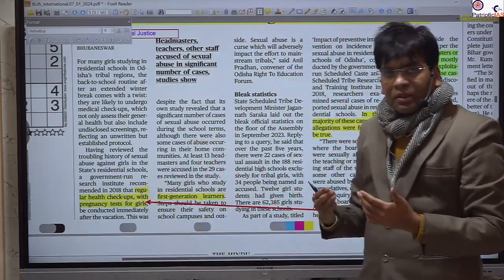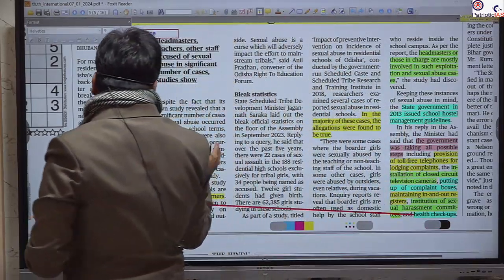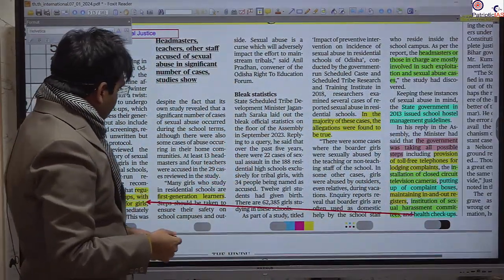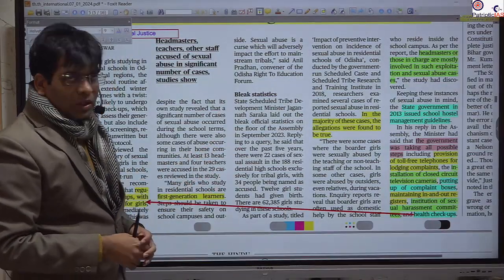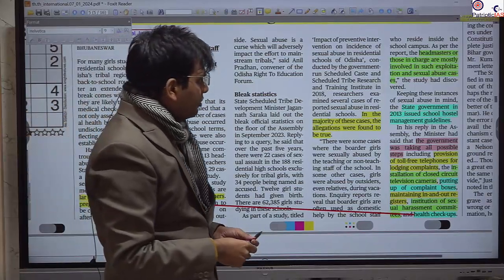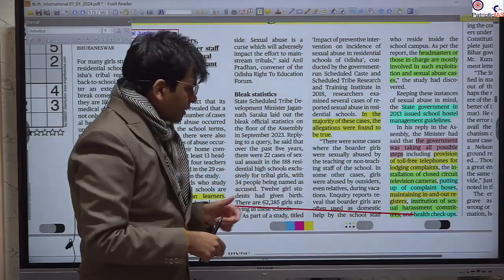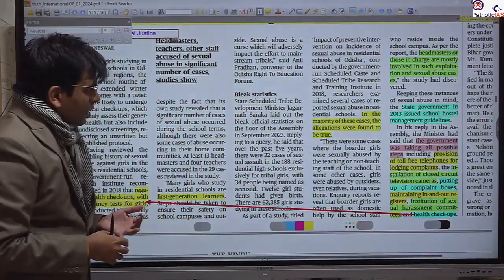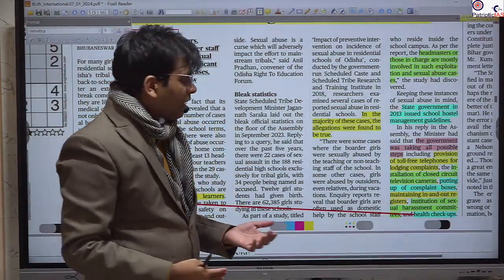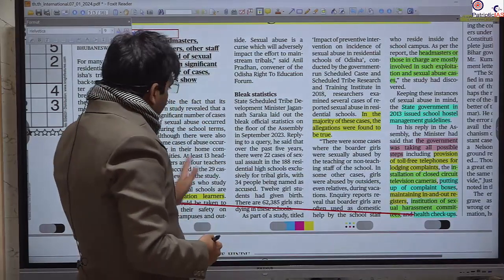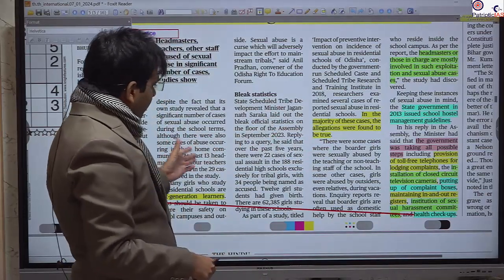So there has been very frequent misuse and sexual harassment, where recently we saw that 22 cases of sexual assault have been found in these schools, and particularly those involved were the headmaster, teachers, and other supporting staff. And in many cases we have seen that these headmasters, teachers, and support staff were treating these girl children as domestic help in their house. You can use this issue in your answer.